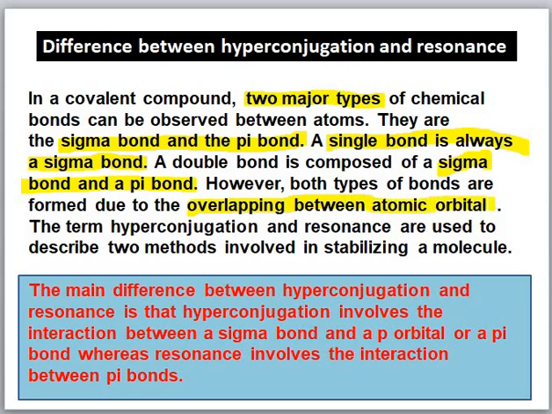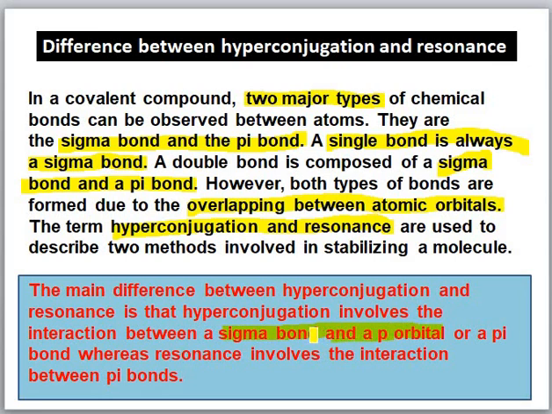Overlapping means combination, and if this combination is parallel, then it is a pi bond, and if linear, then it is a sigma bond. This type of overlapping is important for explaining hyperconjugation as well as resonance. The main difference between hyperconjugation and resonance is that hyperconjugation involves the interaction between a sigma bond and a p orbital.